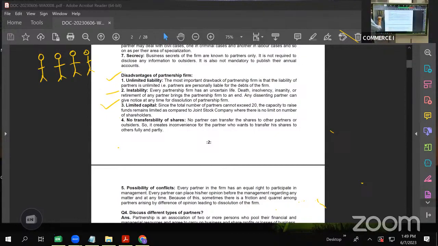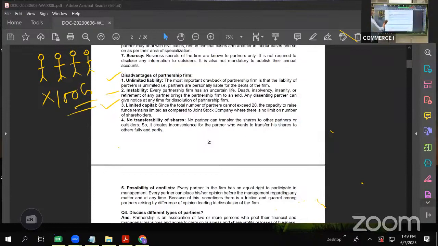See, suppose a business requires a finance of 100 crores. Is it possible for a partnership firm? Then the answer is no. It can be done only as a company, only as a joint stock company. So again, here also we can say that the capacity of partners to invest is limited, as such it will not allow them to invest more.